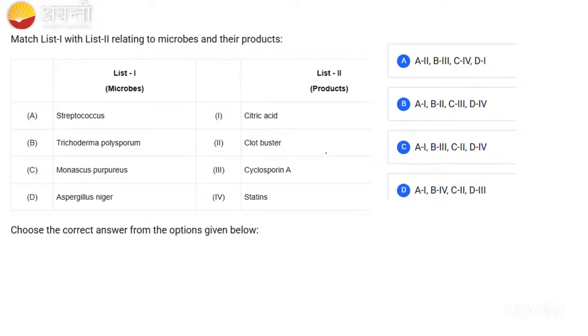Streptococcus, Trichoderma polysporum, Monascus purpureus, Aspergillus niger. Which one is the correct answer? Can you go through this, match the following? I need everyone to answer this question, all who are in the class. Go through that before I launch the poll. Streptococcus, Trichoderma, Monascus purpureus, Aspergillus niger. These are all the things we studied in the first class. Okay, I am launching the poll. You can answer me in the poll, guys.